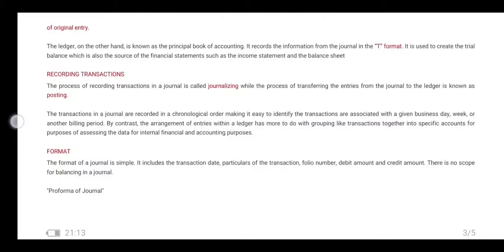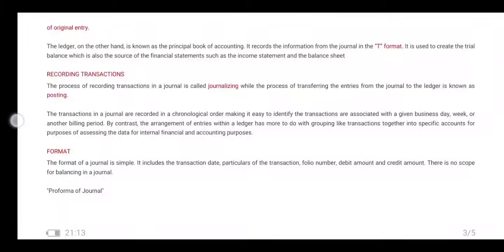The pro forma looks like a T. It is used to create the trial balance, which is also a source of the financial statements, meaning the income statement and balance sheet.